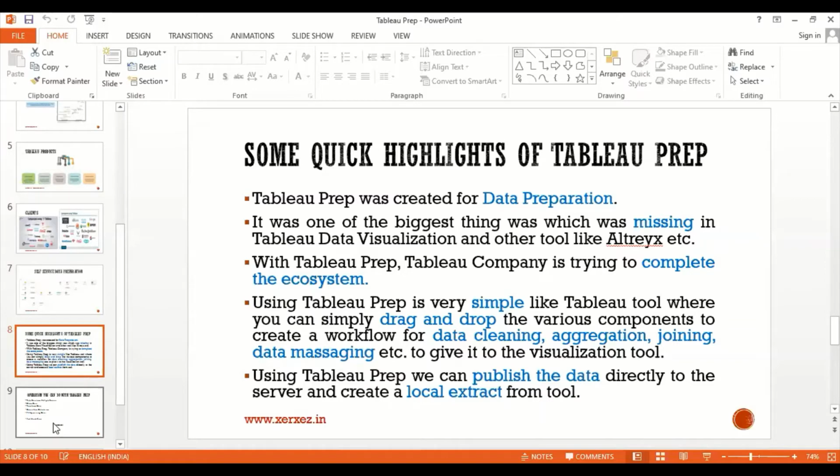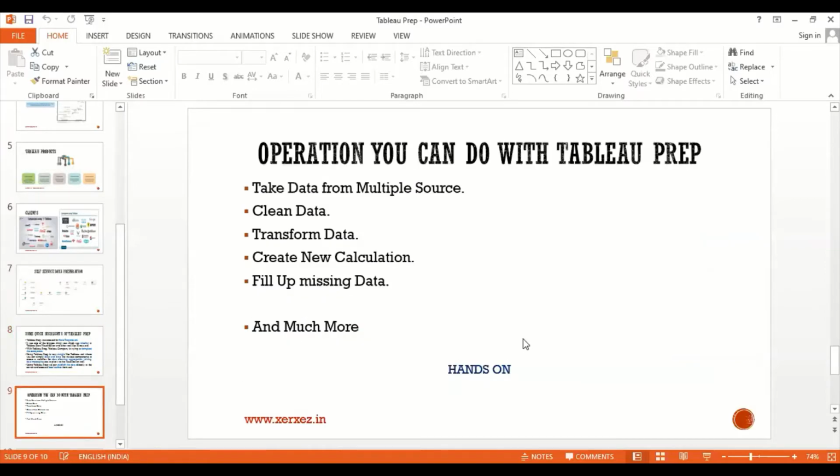Next are the operations you can do with Tableau Prep. What operations can we perform using Tableau Prep? We can extract the data from multiple sources. Next, after extracting the data from the multiple sources, we can clean the data. Suppose there are blank spaces, null cells, I mean empty cells. We can clean them as per the requirement. Next, we can transfer the data from one sheet to another sheet, one column to another, one row to another row.